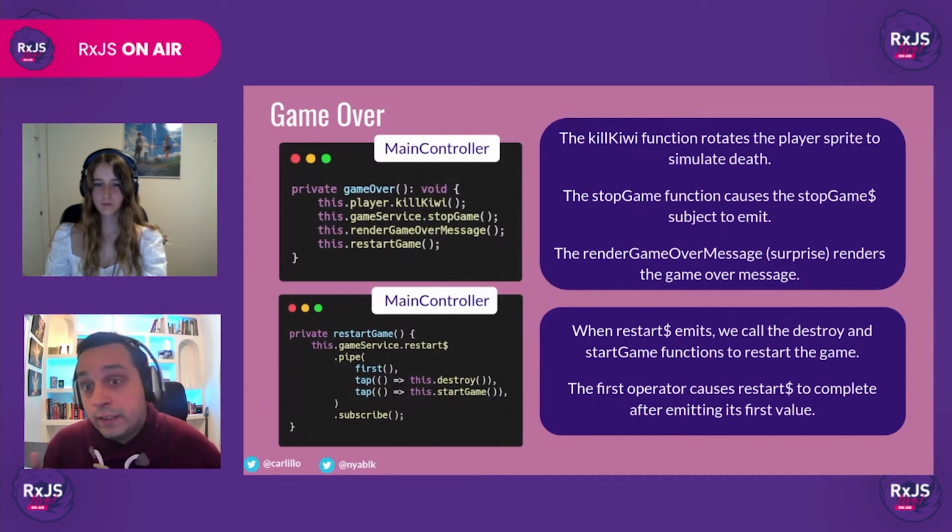It will render the game over message, and finally it will call the restartGame function. This function calls the destroy and startGame functions, which restart the game. As you can see, the restart observable only emits one value and then completes. This means that the restart logic is only triggered once.